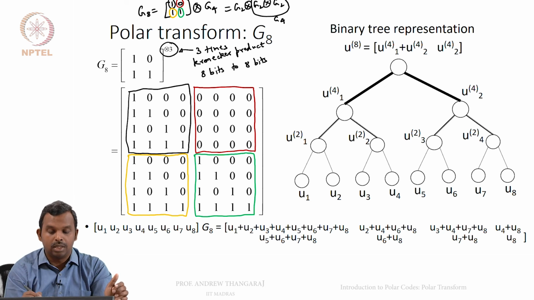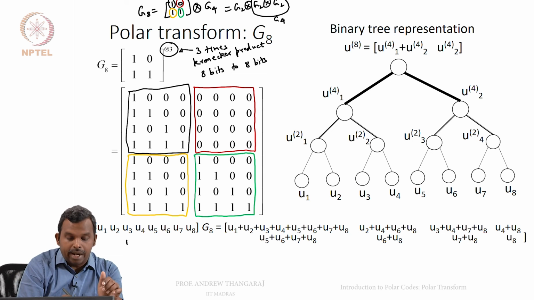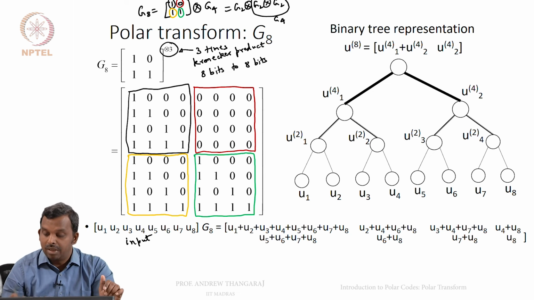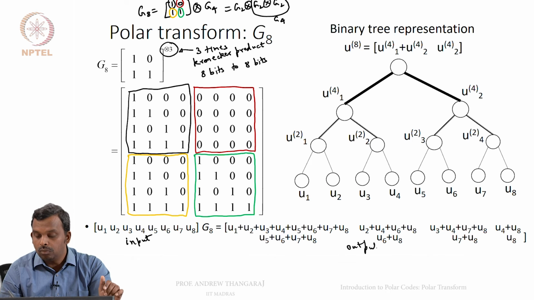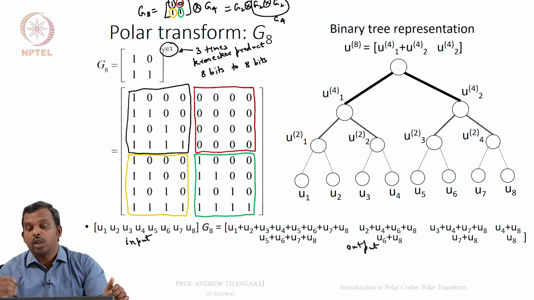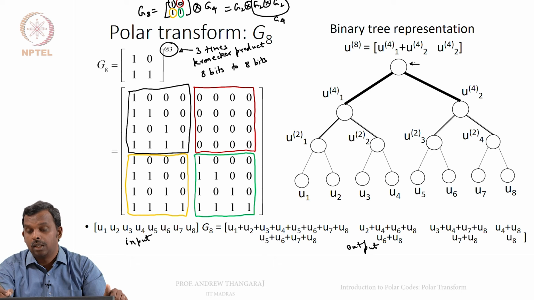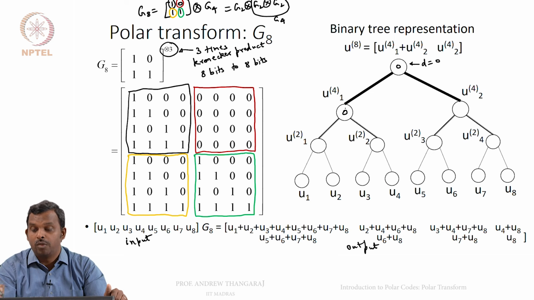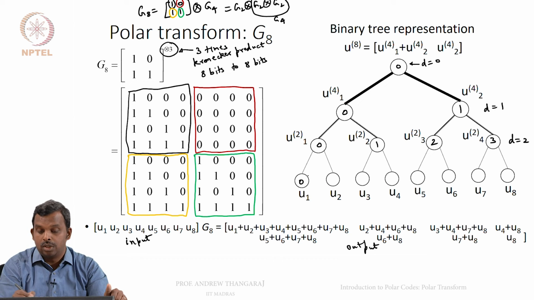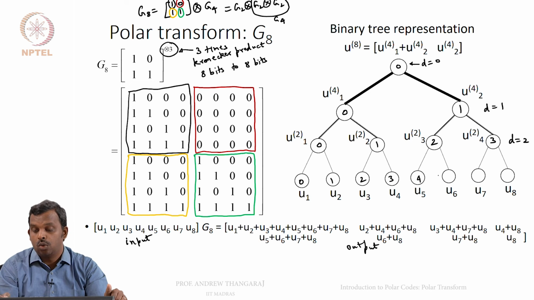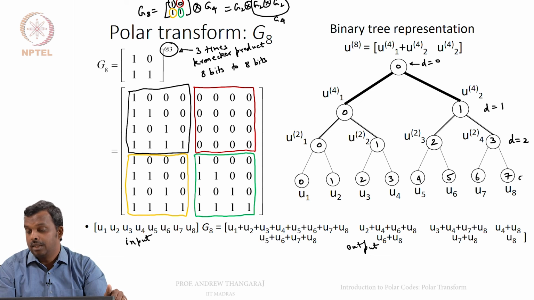So this is how the G8 looks, and you can take 8 input bits and you will multiply with G8 and you will get the 8 output bits. And you can also have a binary tree representation. So here you have the root at depth 0. I will just write D for depth 0, node is 0. You have node 0, node 1, this is at depth 1. Then you have node 0, node 1, node 2, node 3, this is at depth 2. Then you have node 0, node 1, node 2, node 3, node 4, node 5, node 6, node 7, this is at depth 3.